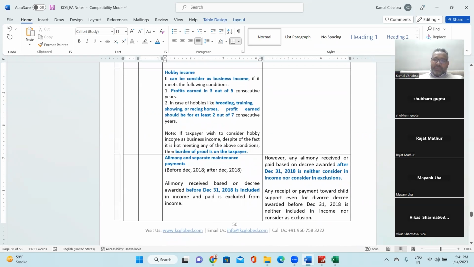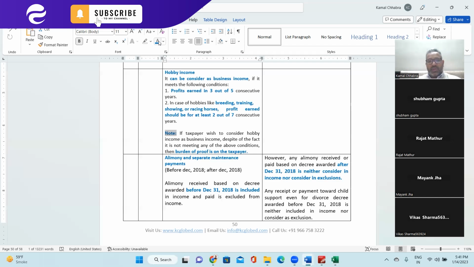Next is hobby income. What is hobby income? Any idea or any thought? Side income. Like if someone has a hobby of cooking and is earning from sharing posts about cooking, that will be a hobby. Someone is a singer, doing certain shows as a hobby, and he or she is getting some money. Yes, that's very true.